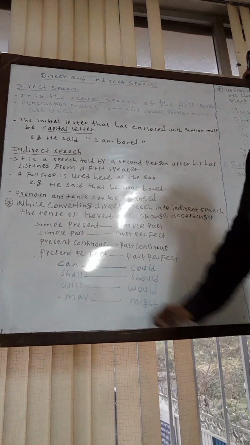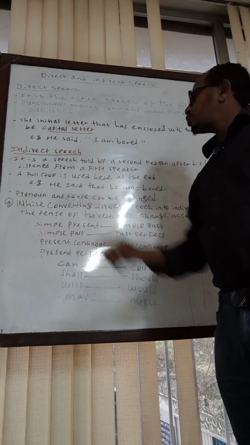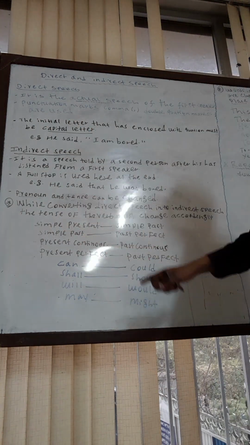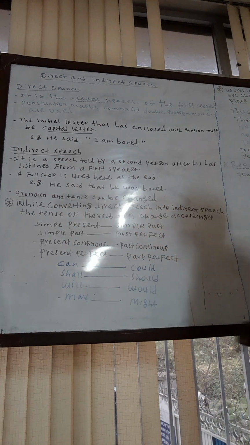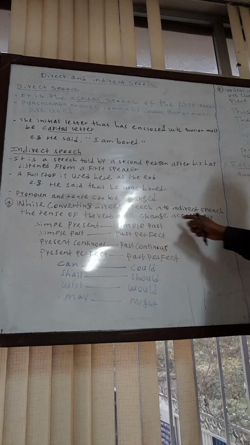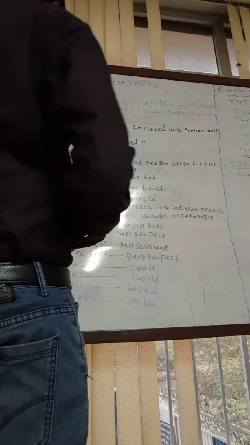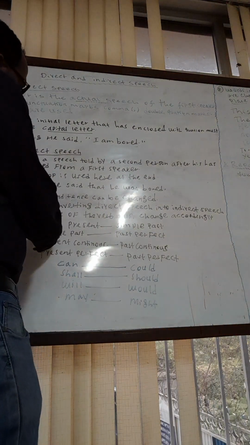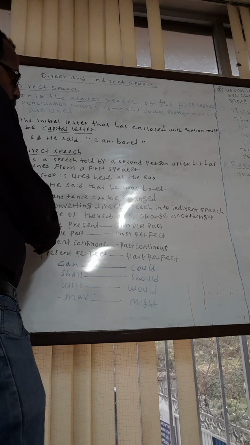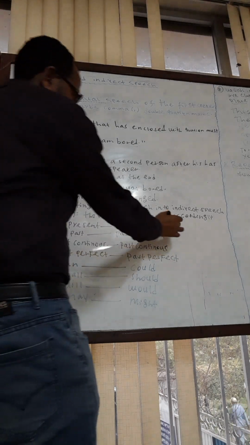Look, another point that we should know related to this indirect speech is that while converting direct speech into indirect speech, the tense of the verb must change accordingly. For example, look, here we have tenses. So if the verb is given with simple present, we should change it to simple past.